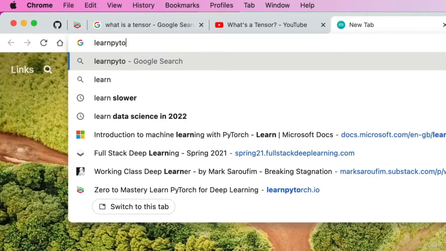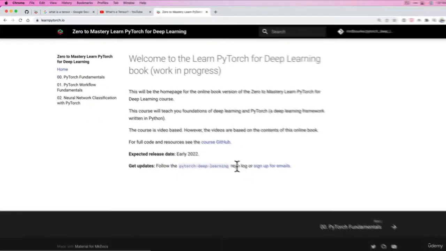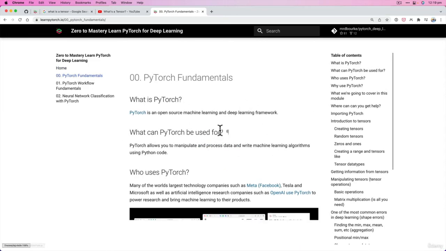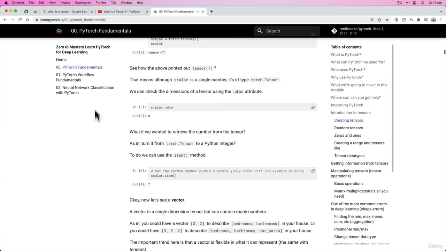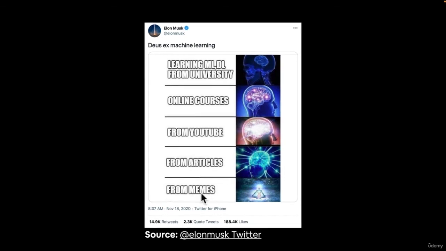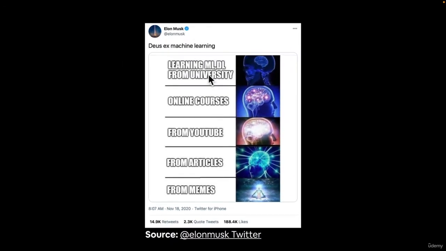If you go to learnpytorch.io, all of the course materials are in online book format. So we're going to get into this fundamentals section very shortly, but if you want a reference, the course materials are built off this book, and by the time you watch this, there's going to be more chapters here. So we're covering all the bases here, and then finally, from memes, you would ascend to some godlike creature, I think that's hovering underwater. So that is the best way to learn machine learning.